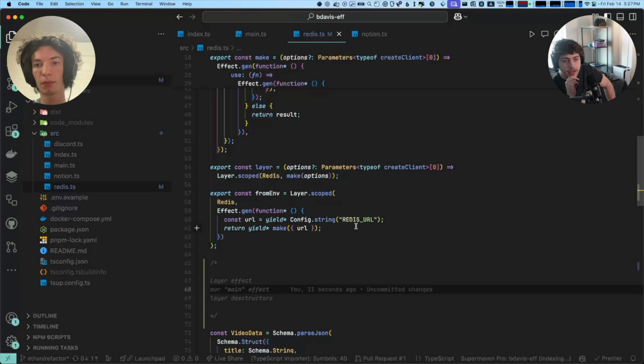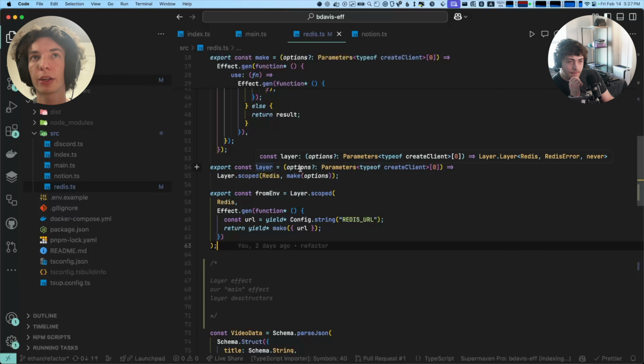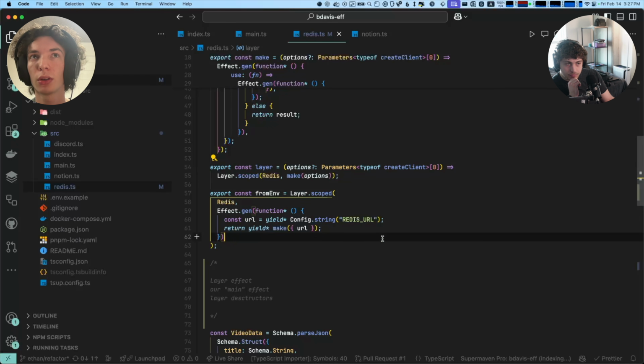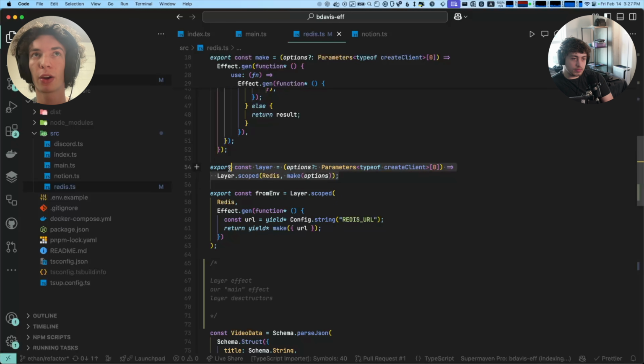And you have two layers here. What is the difference between these two? My guess here is the first one very clearly is the one you ran in main, right? Because what we're doing there is grabbing the URL from config.string, and then calling the make function, which is the one which can then do all of our Redis stuff. So they're basically the same thing, except layer just forwards the options to the consumer, whereas from env, you can see it doesn't actually take any arguments. This is very broad and this is very specific.